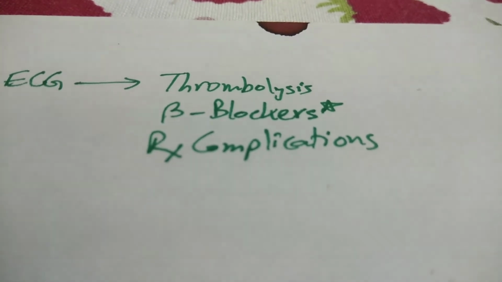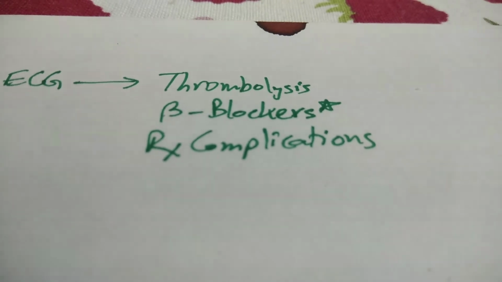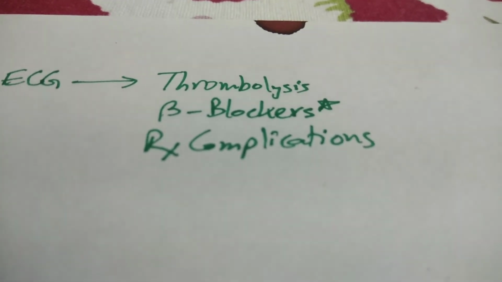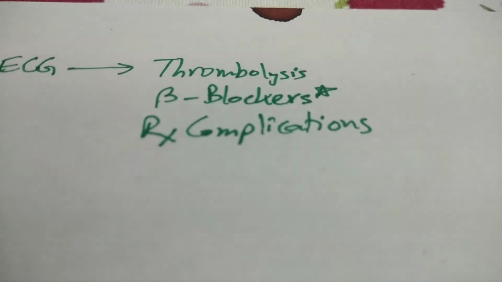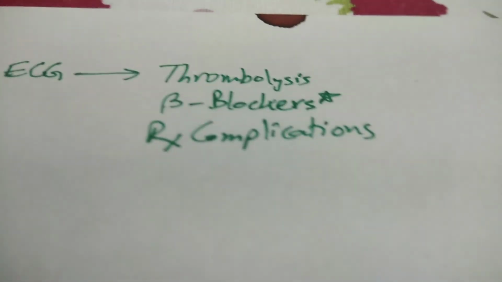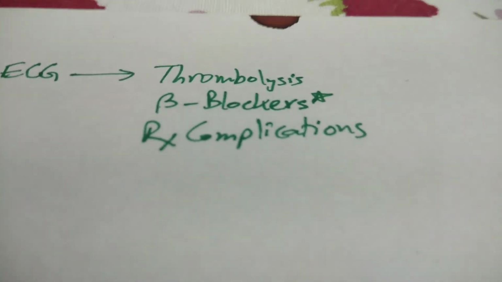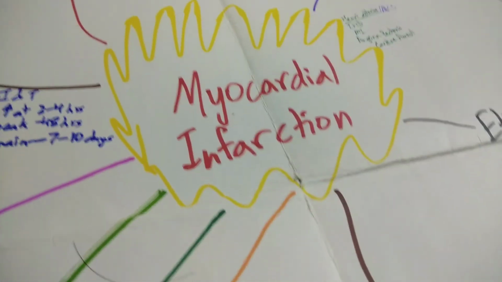Then beta blockers, you have the cardioselective effects such as atenolol and the likes. And for complications, as I explained earlier, you have to treat it as soon as possible before the symptoms can progress any further. Right? And that was myocardial infarction.